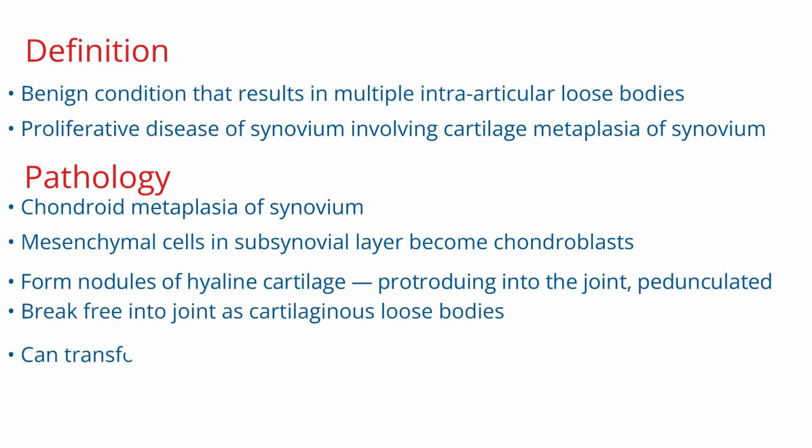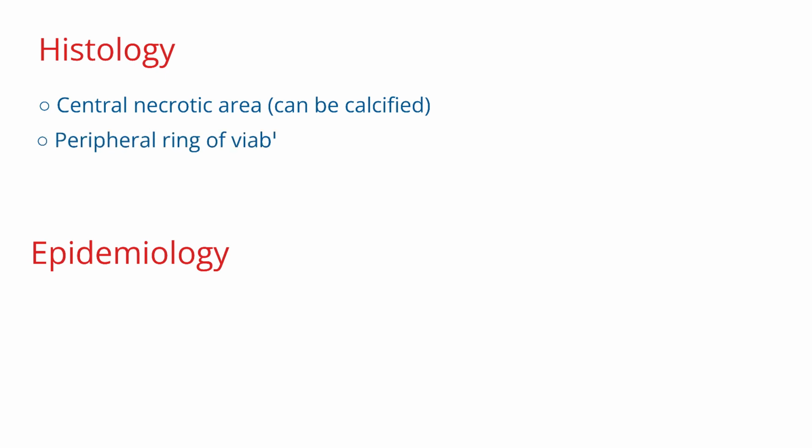There is a small risk of transformation to chondrosarcoma of about 1 to 5% incidence. The histology shows a central necrotic area which may be calcified with a peripheral ring of viable chondrocytes. The histology can make it difficult to differentiate from chondrosarcoma.